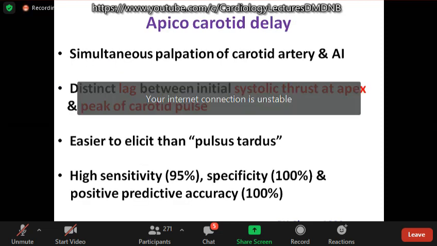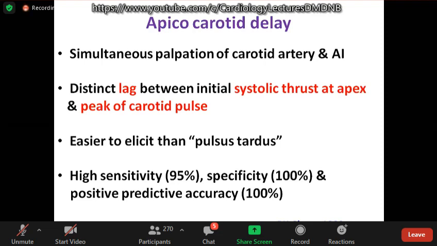An important point to suggest severity in aortic stenosis is apicocarotid delay. When you palpate the carotid artery and apical impulse simultaneously, you can appreciate a distinct lag between the initial systolic thrust at the apex and the peak of the carotid pulse. This is called apicocarotid delay. This is easier to elicit than the pulsus tardus. This is shown to be highly sensitive with a high specificity and positive predictive value.